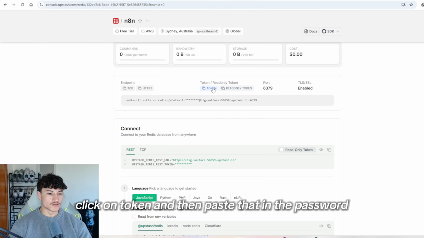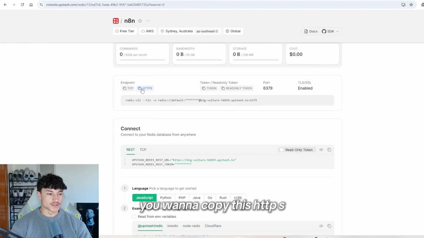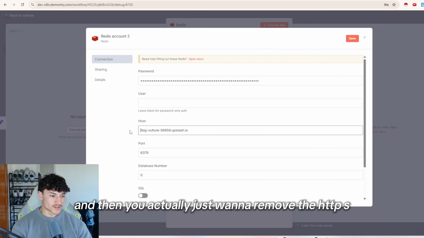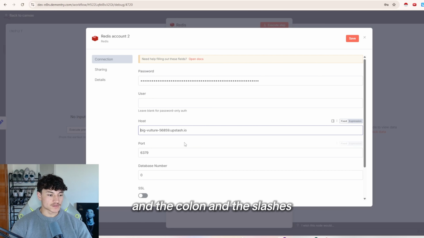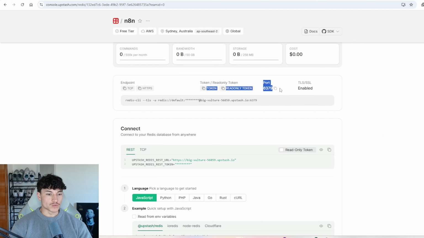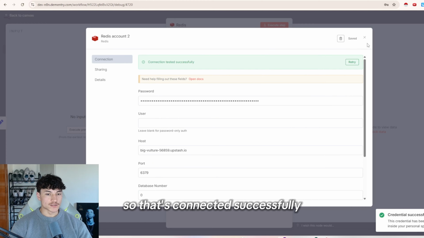So from here, click on token, and then paste that in the password. And then for the host, you want to copy this HTTPS and then paste that in there. And then you actually just want to remove the HTTPS and the colon and the slashes. Then you want to switch on SSL, and then the port was 6379, so we can just leave it like that, and then we'll just hit save. So that's connected successfully.